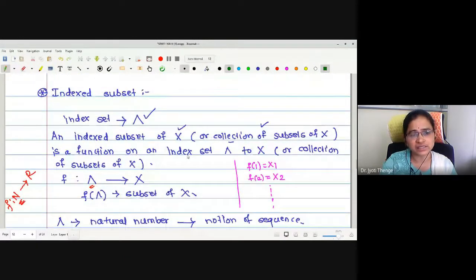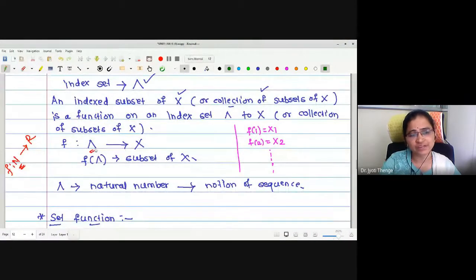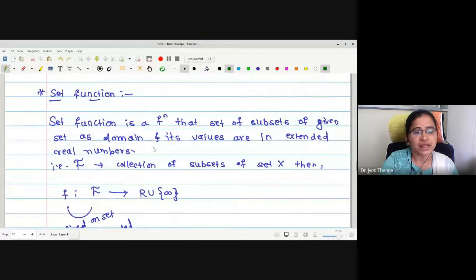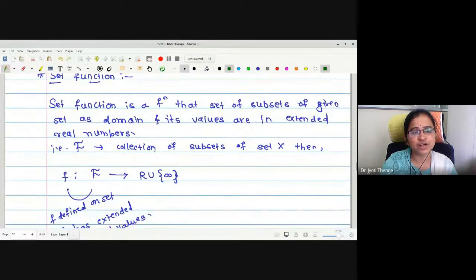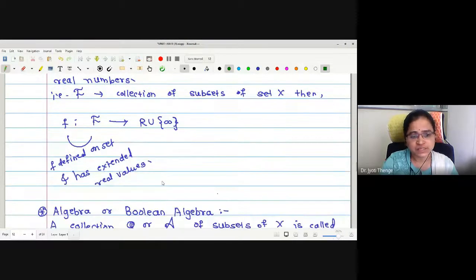Next is an indexed subset. As the name suggests, this is going to be defined on an index set. Okay, the index set we have denoted with this symbol, right? The indexed subset is actually a function defined on the index set to subsets of X. Next comes the definition of a set function. A set function is actually a function defined on a collection of sets to the extended real number system.